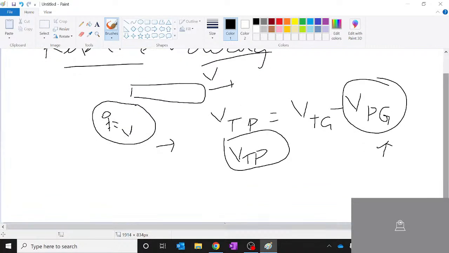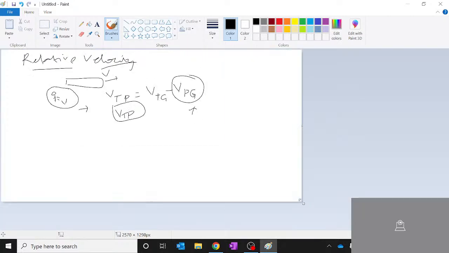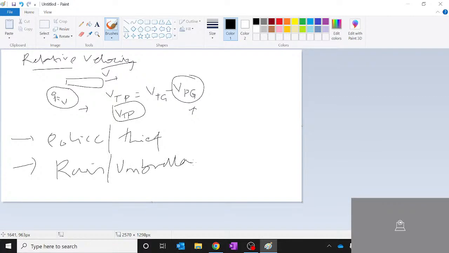So if you see, in the entire concept of physics and the straight line motion concepts, there are a couple of definite questions that you will come across. One is police thief problems. Second is rain and umbrella. And third is riverboat. All these three scenarios are based upon the concept of relative velocity only. There is no difference in this. Everything is based on relative velocity.